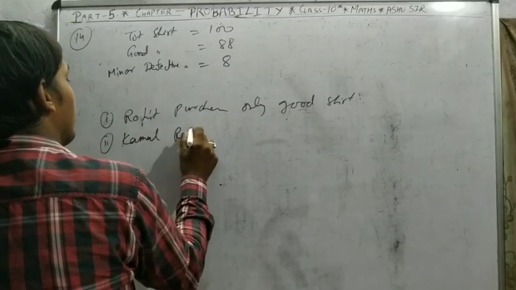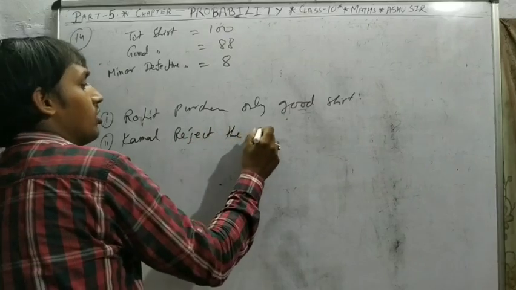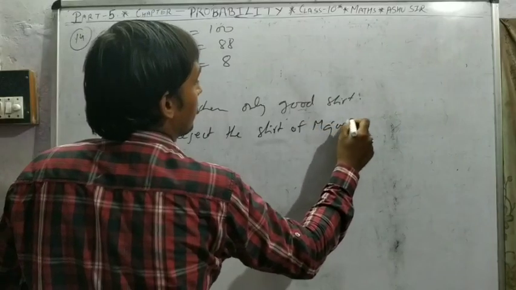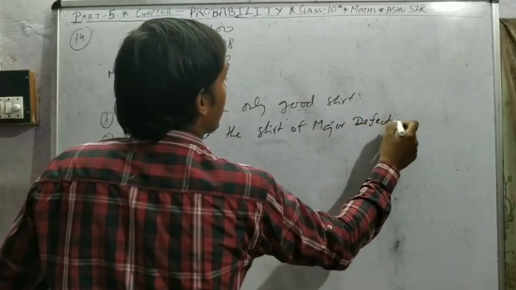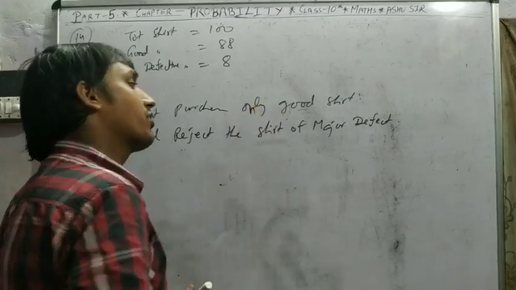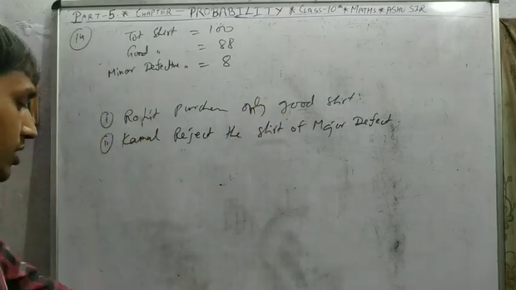Kamal rejects the salt of major defect. Means whose salts are major defective, so Kamal is not purchased.